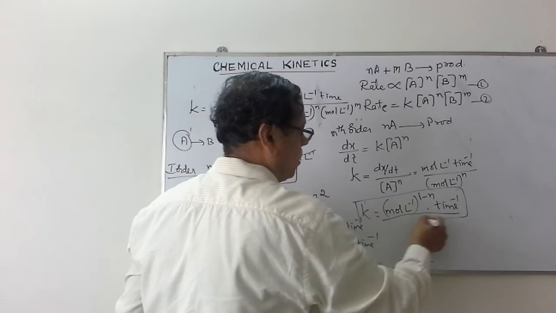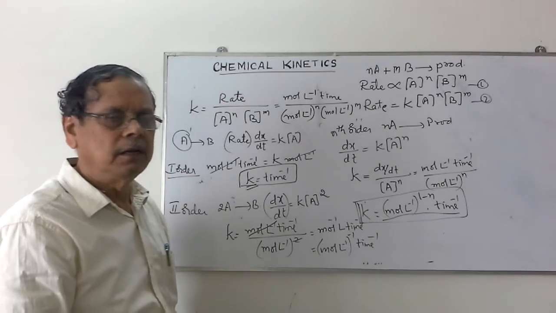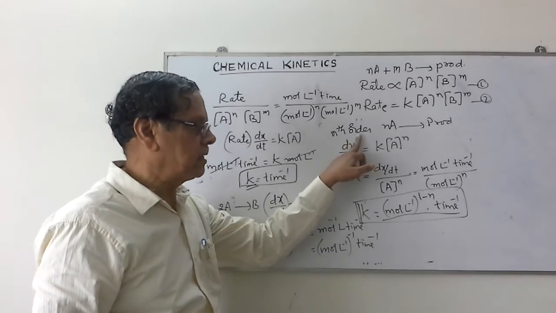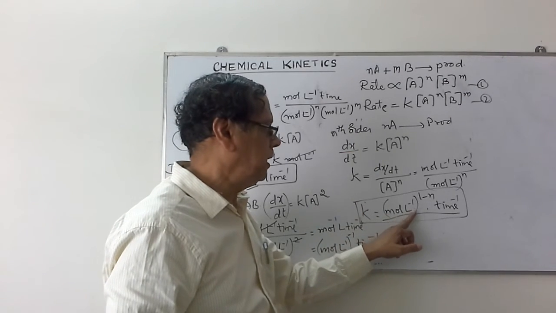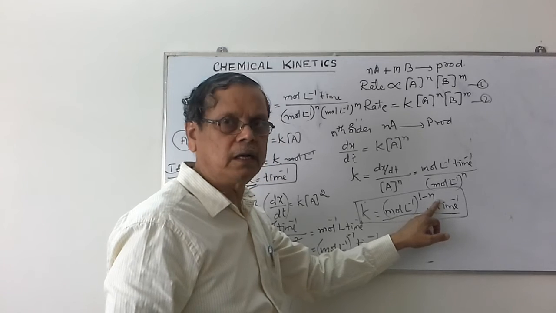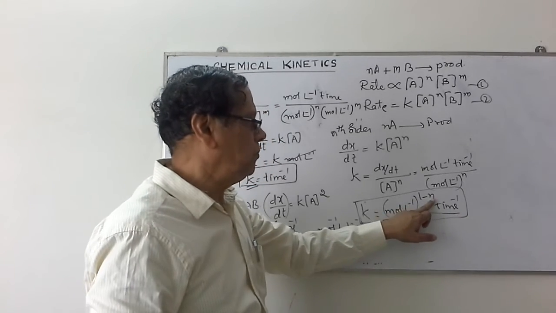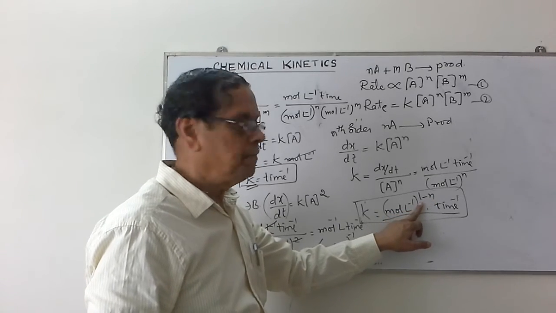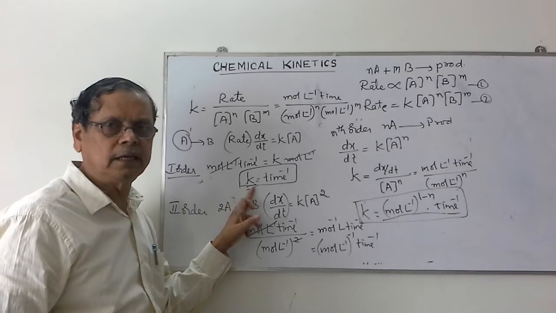When you want to write the velocity constant expression in terms of units, if n is the order of the reaction, then K is equal to mole per liter to the power 1 minus order per unit time. If the order is 1, then this becomes 0. That's why we will be having only per unit time. That is for the first order reaction.